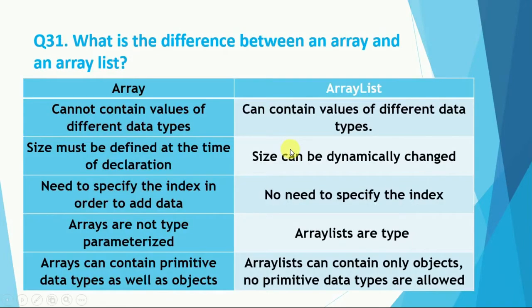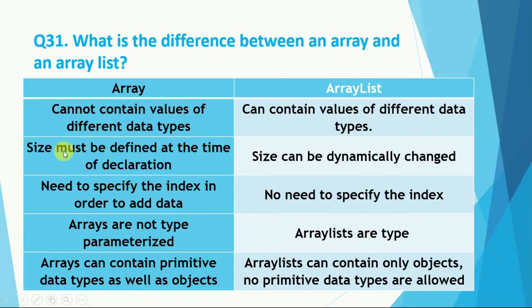Okay, next is what is the difference between an array and array list. So we already talked about array and array list, but what is the difference between them? An array cannot contain values of different data types. An array always contains values of the same data type. If you want to use a string, you can; if you want to use a character, you can use a character; if you want to use a numeric value, you can use a numeric value. So you need to use same data type values. But in array list we can contain values of different data types: character, numeric value, boolean value, whatever you want.